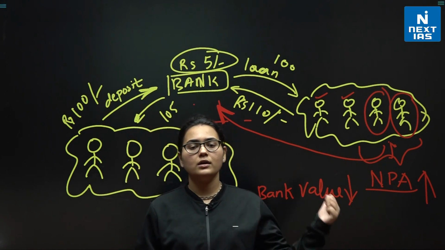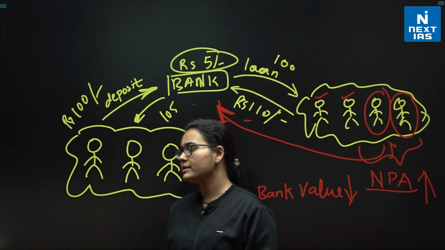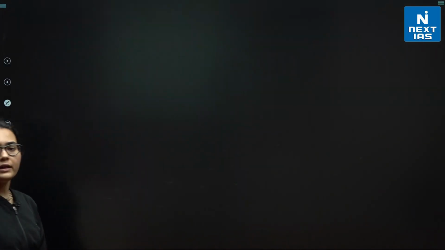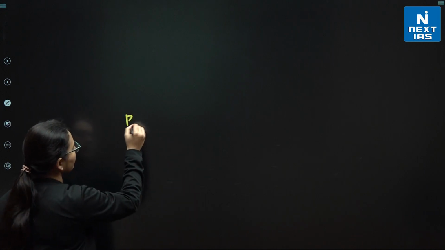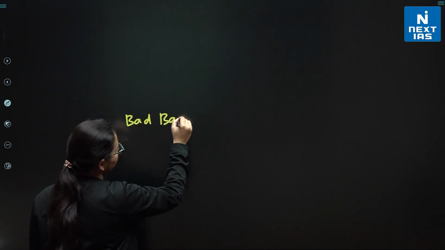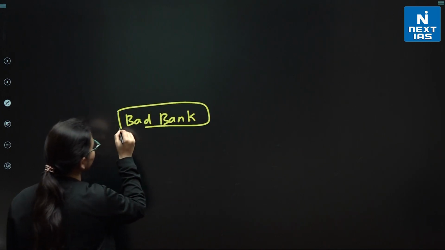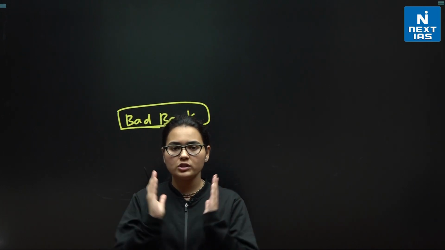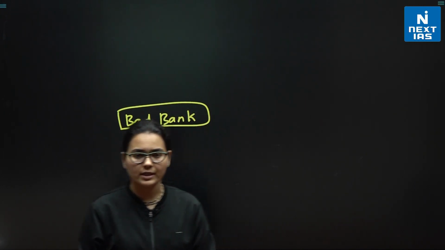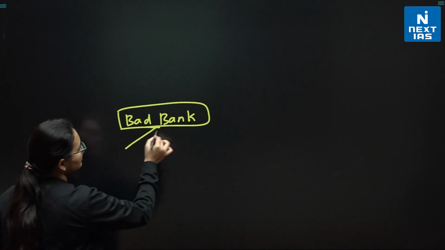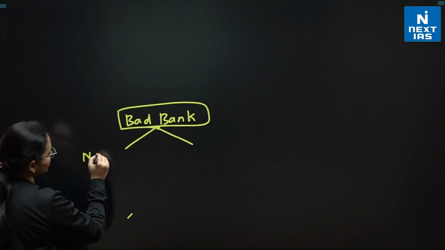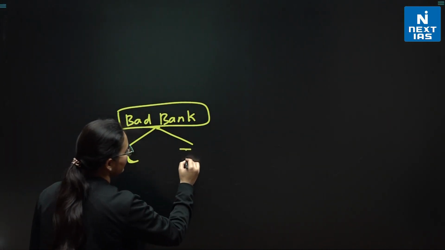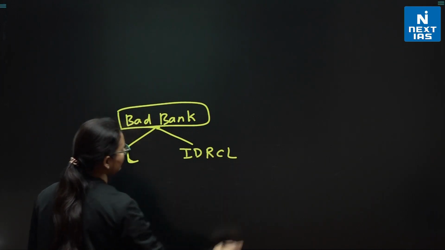Now, to deal with all this, what is happening? We have created the bad bank system. Let me tell you about the bad bank concept. Of course, this is a little complicated thing to understand, but if you just pay attention for another 2 to 3 minutes, you'll be able to get it. In a bad bank, there are two bodies involved. One is NARCL, and the other one is IDRCL.